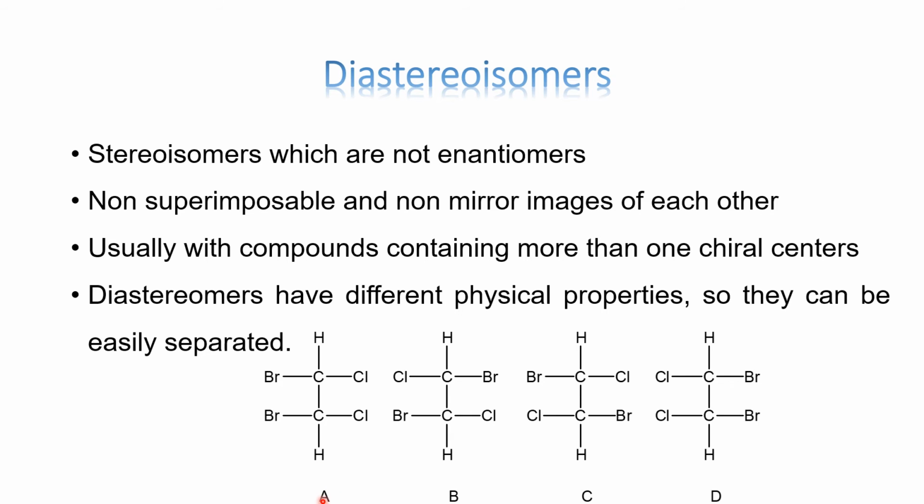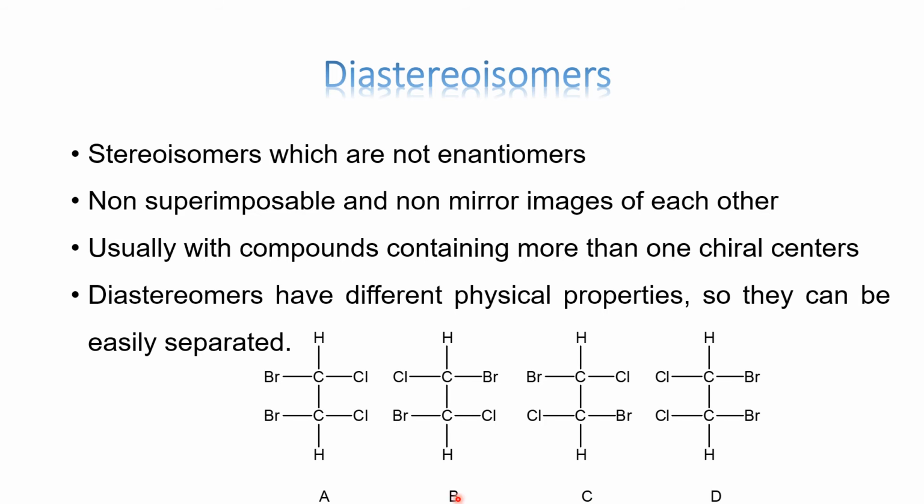Let's look at A and D. If we place a mirror in between A and D, we have two chlorine atoms over here, here also, and on the opposite side we have two bromine. So A and D, they are enantiomers of each other. If you look at B and C, if you place a mirror over here, this side is matching, even this is matching, this is also matching. So B and C, they are also enantiomers.